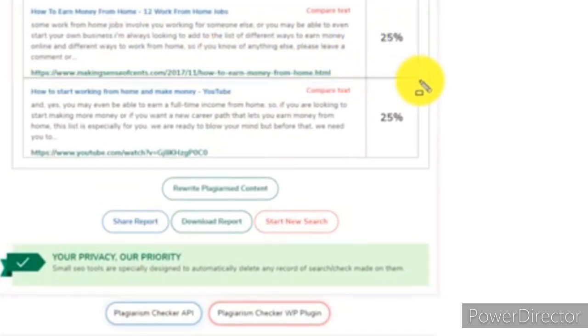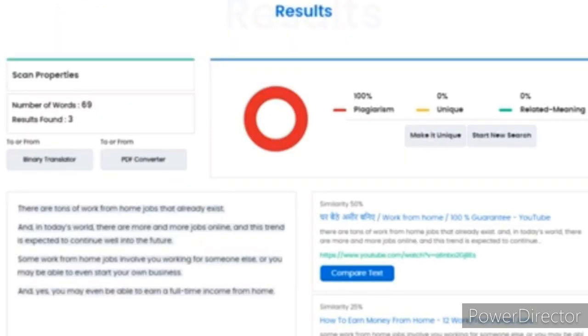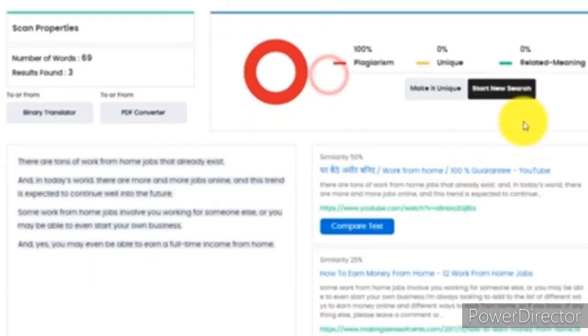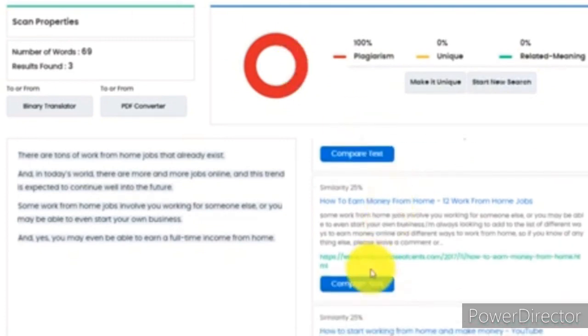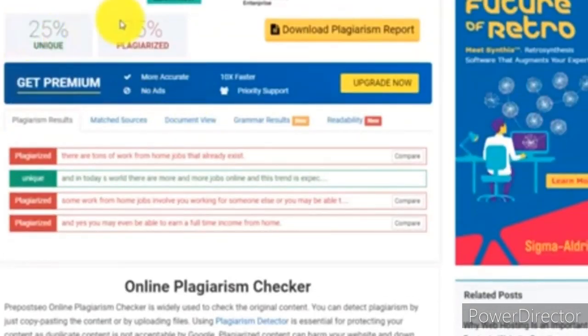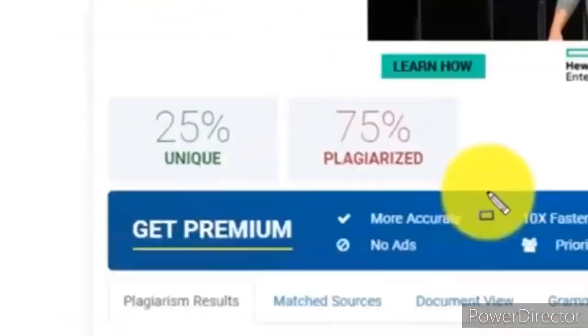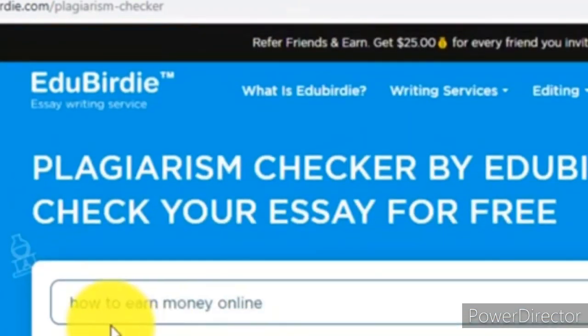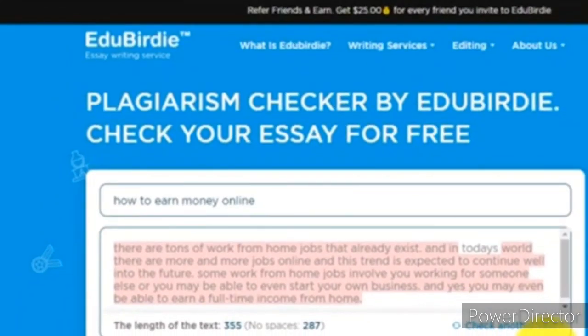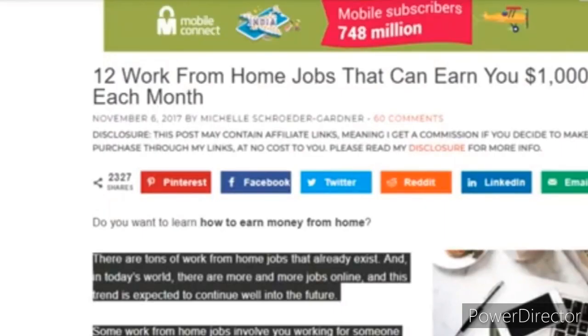25% showing from other websites, but it is showing 100%, but it is not showing the link of the website. Now it is showing 80%, now it is showing 100% here. So sometimes it works, sometimes it doesn't. That means it's a fake website. You can see it is 75% plagiarism. You can see again it is 75%. Now it is showing 2.1% uniqueness. So you can see these websites show very varying results, not so accurate.